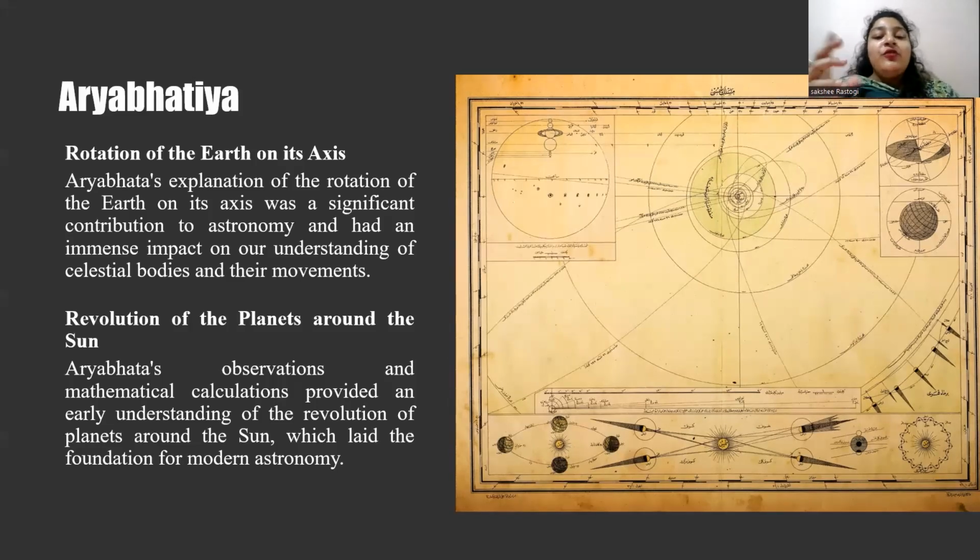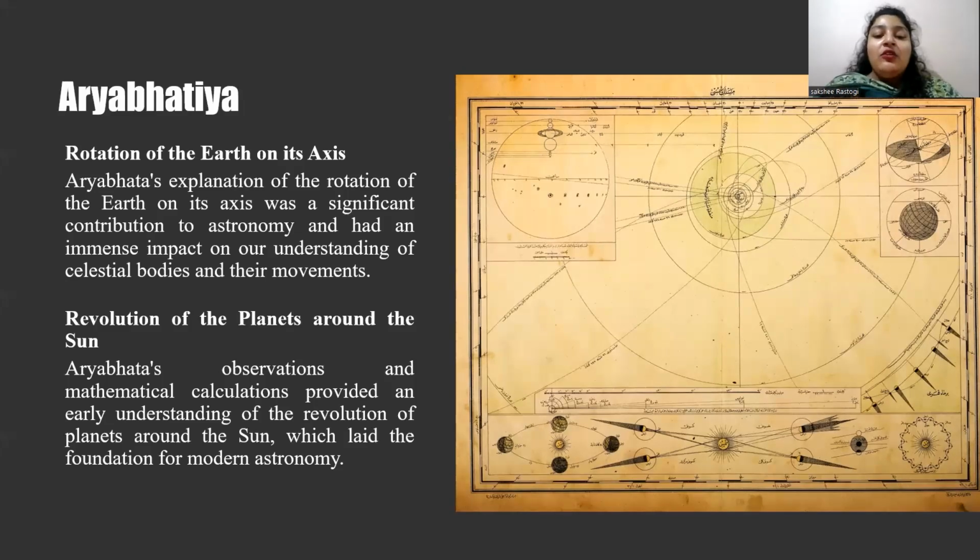So, what do we mean by revolution of the planets around the sun? Aryabhata was the first to propose that the planets, including Earth, revolve around the sun in the heliocentric model of the solar system. He wrote in his book Aryabhatiya that the planets, including Earth, move around the sun, which is stationary. He also described the order of the planets in their orbits around the sun, correctly placing Mercury, then Venus, then Earth, then Mars, with Jupiter and Saturn in their respective positions.